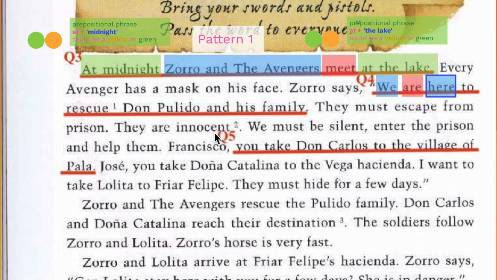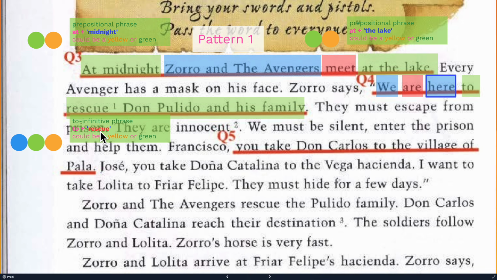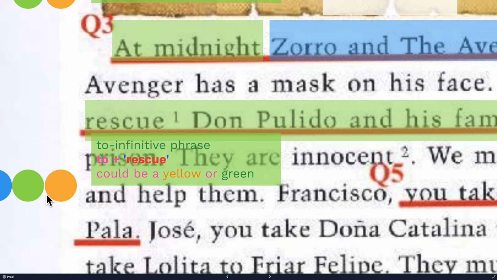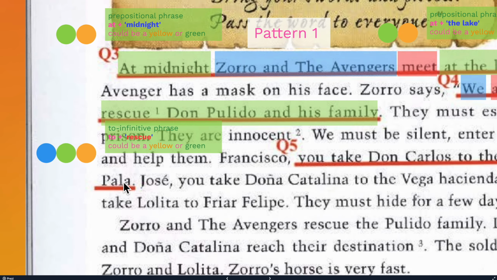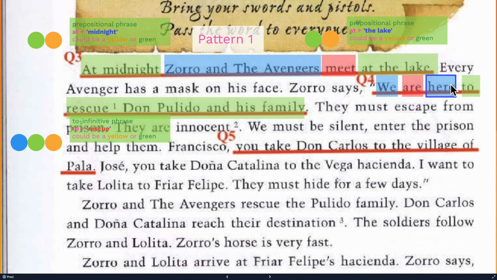Providing the reason for the sentence, it is another adverb, but this adverb is a to-infinitive phrase, starting with to, followed with a color red, rescue. "To rescue" is a to-infinitive. A to-infinitive could be color blue, green, or yellow, but this time it tells you about the whole sentence, so it functions as an adverb.